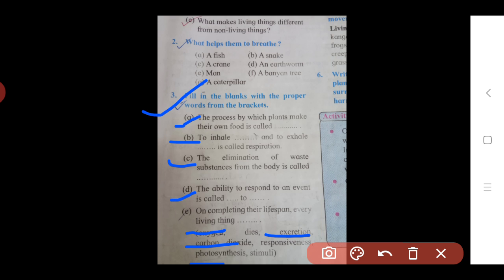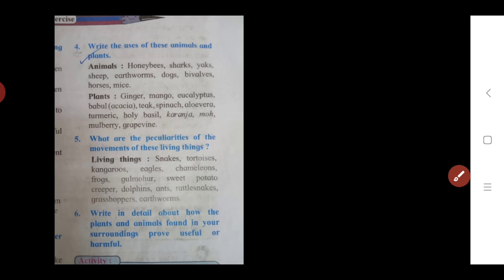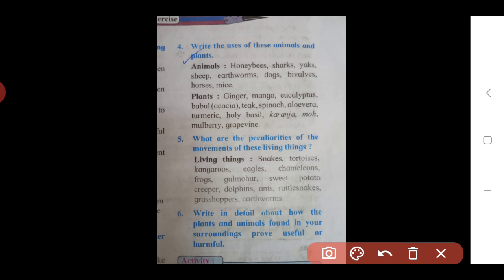Then D. The ability to respond to an event is called responsiveness to the stimuli. Then the last one, E. On completing their lifespan, every living thing, that means after the complete lifespan, all living things die. So the answer is dies, D-I-E-S. Here we complete the third question, the fill in the blanks. Now we move to the next question, the fourth one.